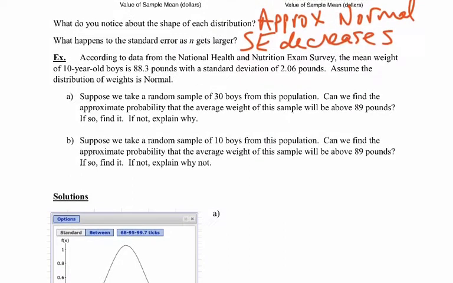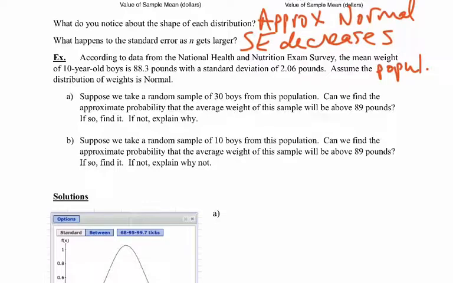So let's apply this to an example. According to data from the National Health and Nutrition Exam Survey, the mean weight of 10-year-old boys is 88.3 pounds with a standard deviation of 2.06 pounds. Assume the distribution of weights is normal. And they're talking about the population distribution. I probably should put that in here. The population distribution of weights is normal. So they're telling you the population is normal. Suppose we take a random sample of 30 boys from this population.